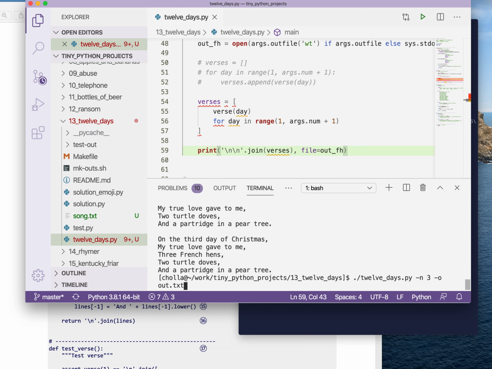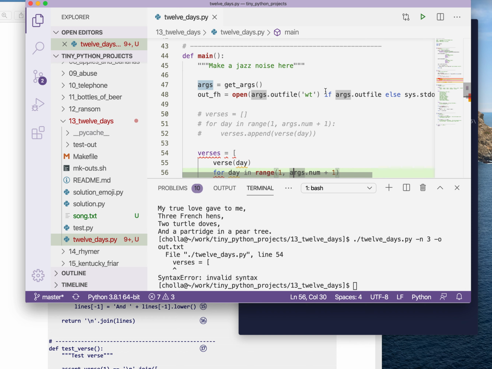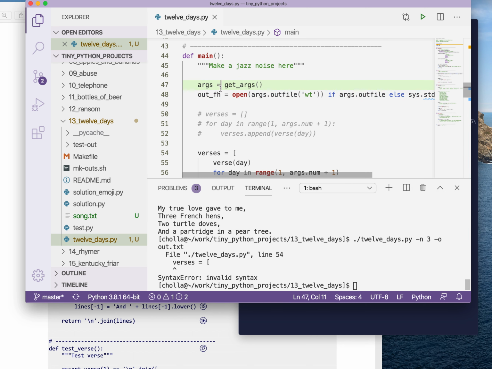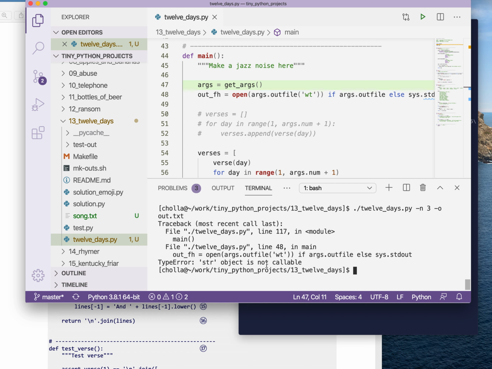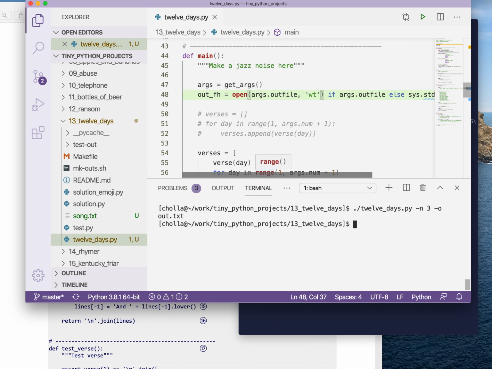And now if I run this, oops, just off a little bit, open, missing a parenthesis there. Let's try that again. Saving it and running it. Let's see, string object is not callable. Open args.outFile. Oh, sorry, got a little ahead of myself. There we go. Let's try that again, one more time. Just bad syntax. Okay, now I have an extra paren. Okay, let's try one more time.